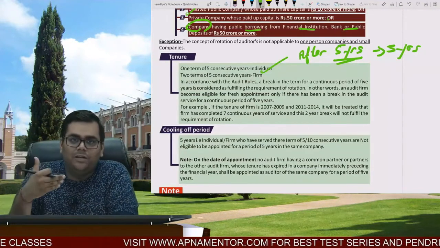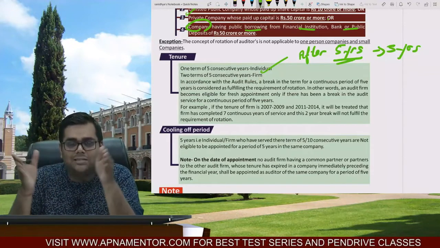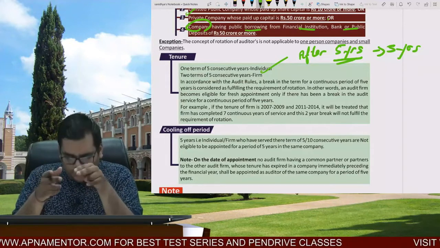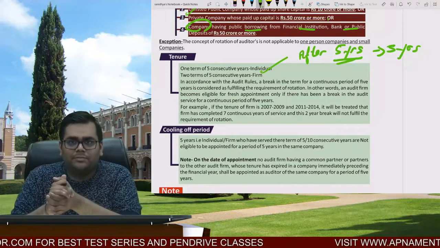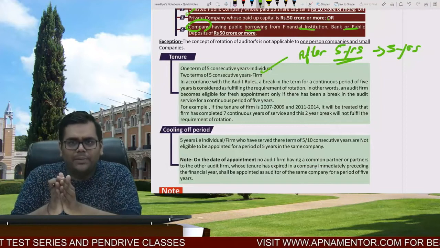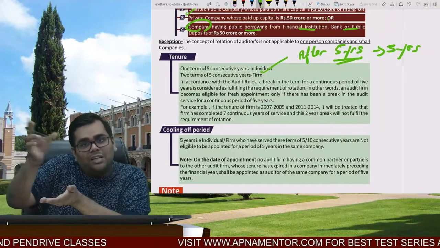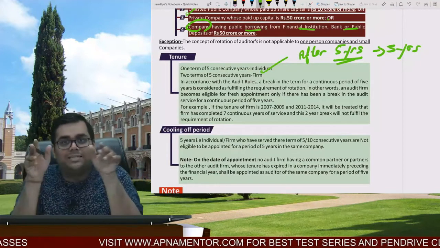And in case of a firm, because in case of a firm the partners are more, the independence is more, so it is given 2 terms. They can be appointed for 2 terms of 5 consecutive years. And again after this 10 years, there shall be a cooling off period for 5 years. Right? Now, what is the logic behind it? So that in that period of 5 years, some other firm comes and does the audit, so that the chances of collusion become less.